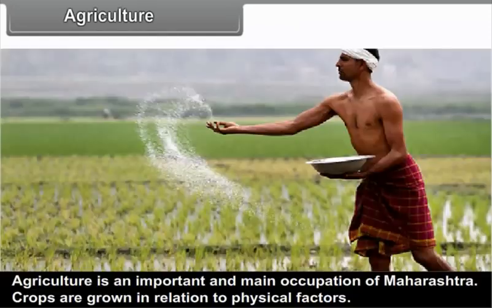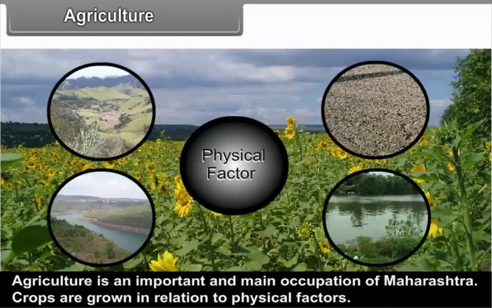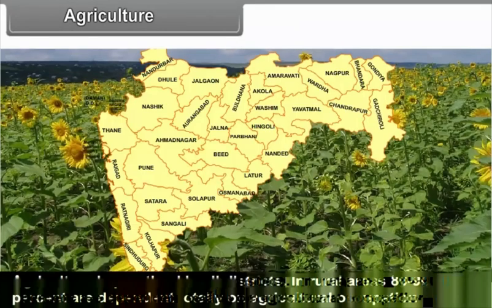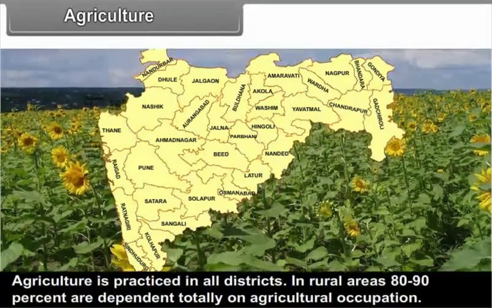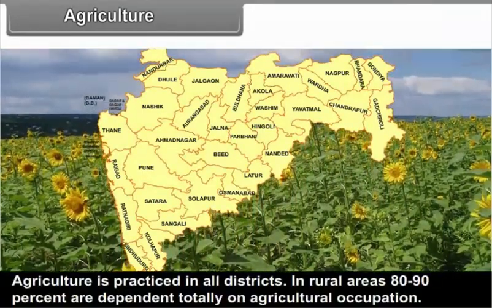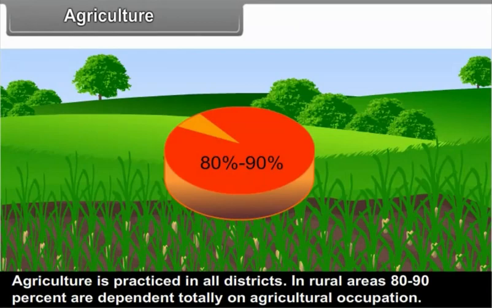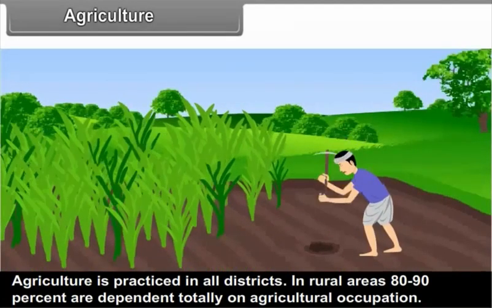Agriculture. Agriculture is an important and main occupation of Maharashtra. Crops are grown in relation to physical factors. Agriculture is practiced in all the districts. In rural areas, 80 to 90% of people are dependent totally on agricultural occupation.